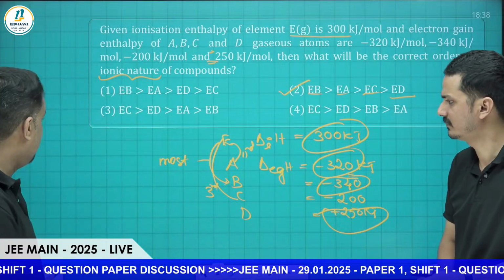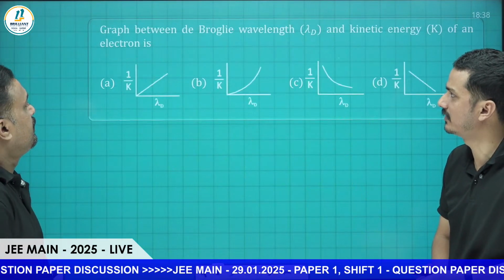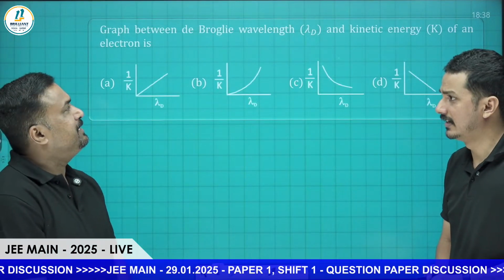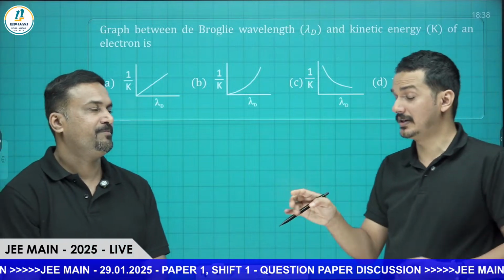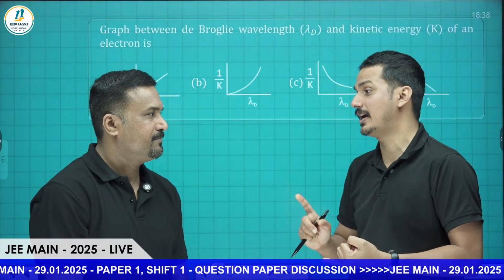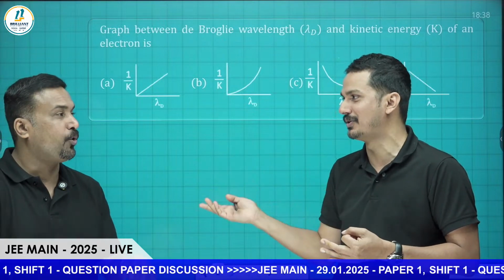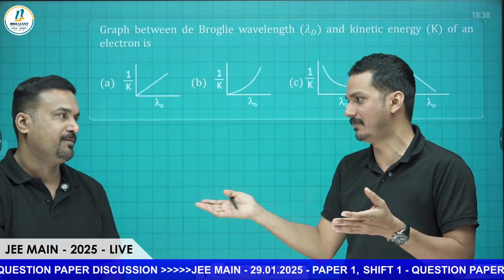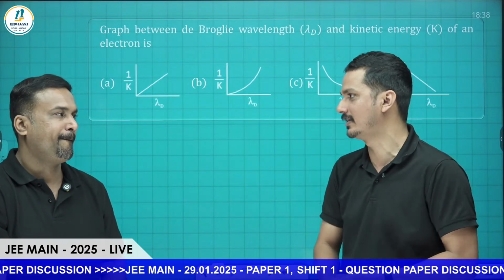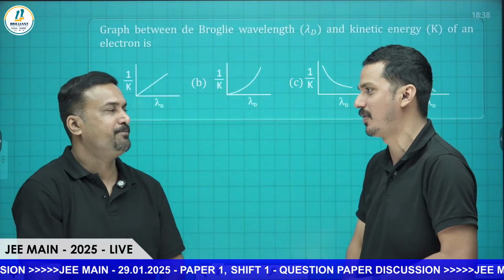Shall we move to the next one? This one is a graph between de Broglie wavelength and kinetic energy. In the first exam they asked from the structure of atom, the Bohr model, then again the Bohr model, then different topics like quantum mechanics and quantum numbers. Today they are asking about the de Broglie concept.